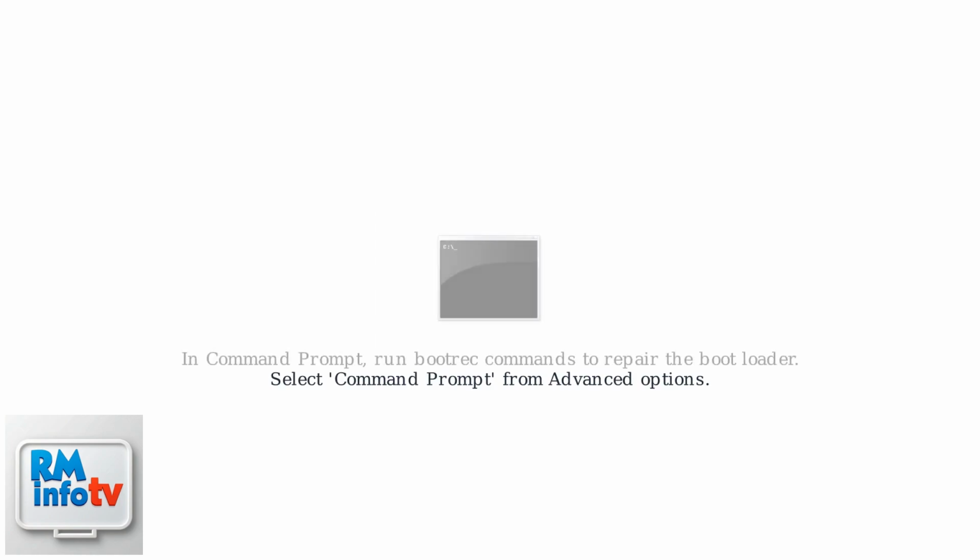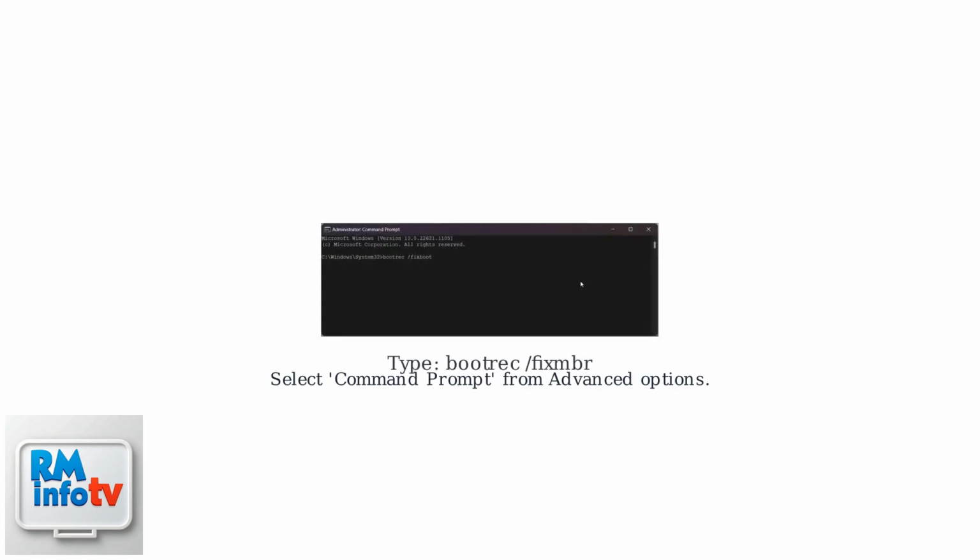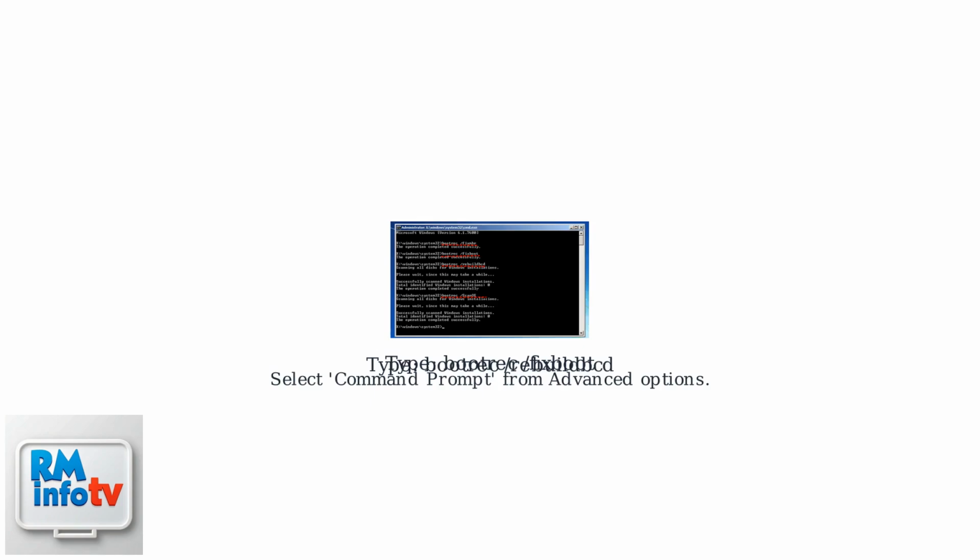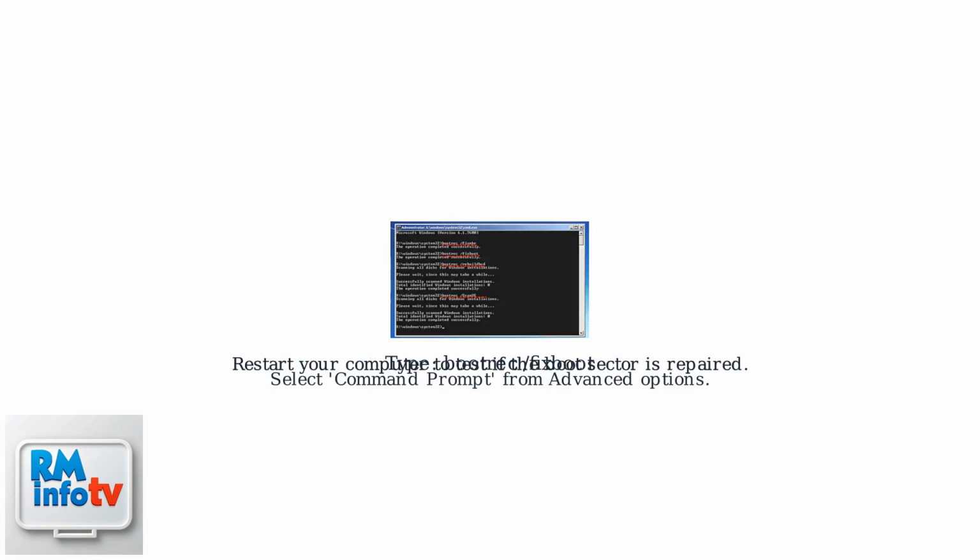From Advanced Options, select Command Prompt to open the command line interface. The command prompt window will open. Here, you'll run specific commands to repair the boot sector. First, type bootrec /fixmbr to repair the master boot record. Next, type bootrec /fixboot to repair the boot sector files. Finally, type bootrec /rebuildbcd to rebuild the boot configuration data. After running the commands, restart your computer to check if error 1962 is resolved.